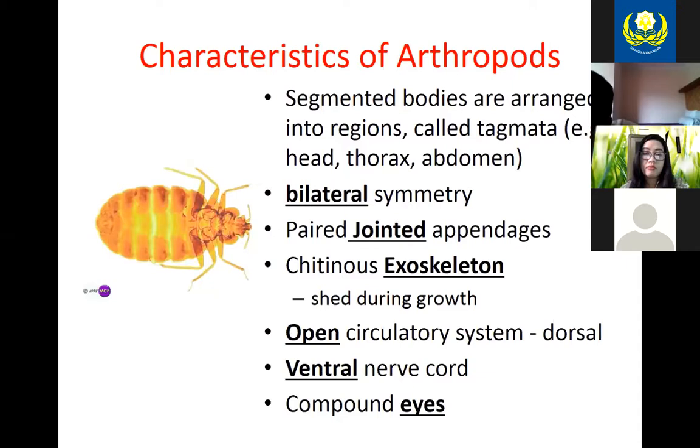And that's how you figure out which class you're talking about. And then their appendages that you look at, you have to figure out, are they being used as walking legs? Are they modified appendages that are antenna? Do they have pinchers? Those types of characteristics will help you as well.